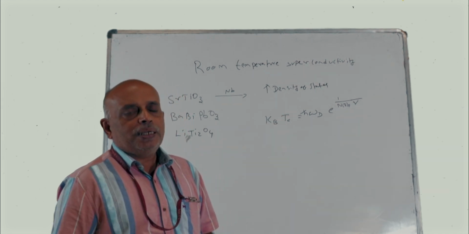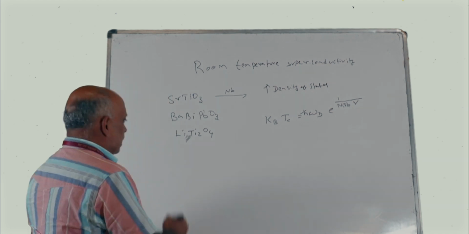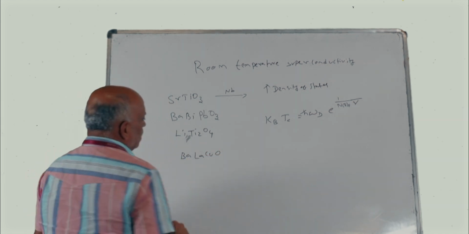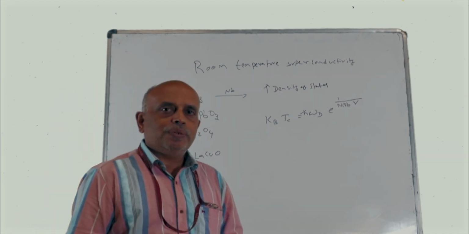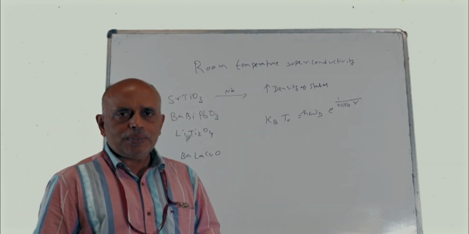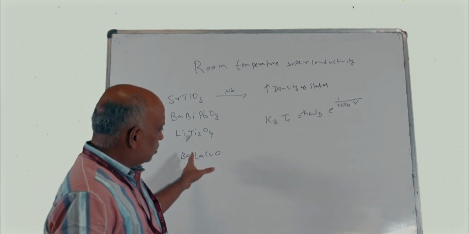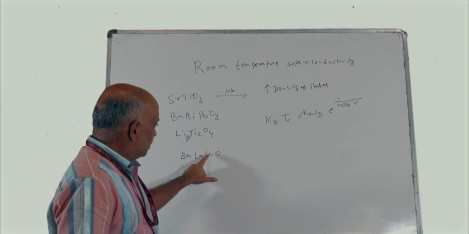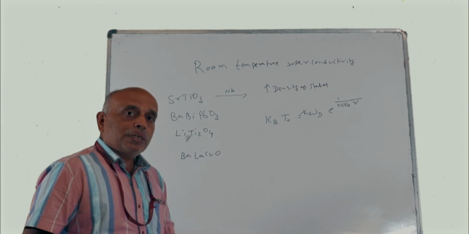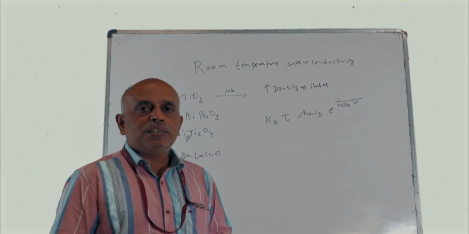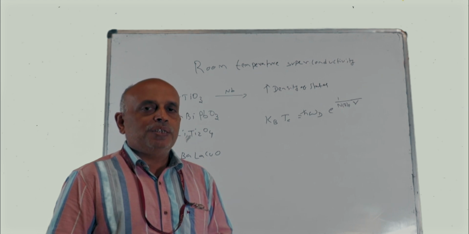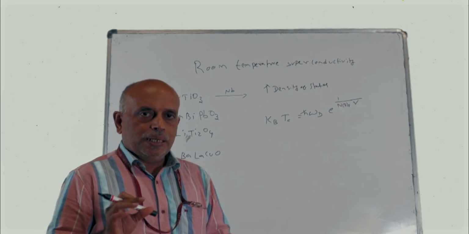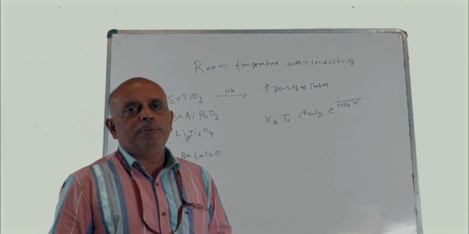Now another oxide was also there, barium lanthanum copper oxide. Initially this type of oxide was used as a catalyst in organic reactions, but it was also known to show some superconductivity. And what Bednorz thought was, they took some ideas from models such as the Chakravarty phase diagram and the Hawk polaron model. According to that model, some Jahn-Teller distortions should be taking place.